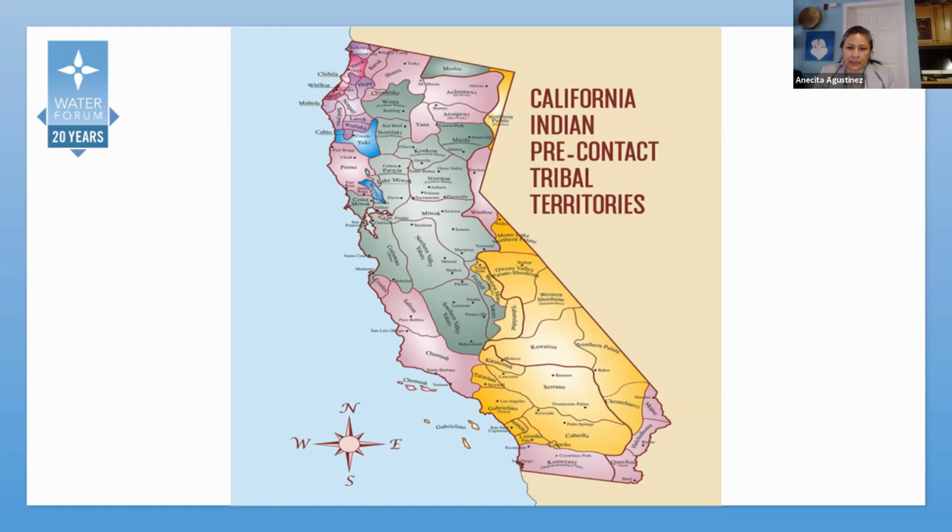Mainly, those relocation cities were San Francisco, Los Angeles, and the San Diego area. And so that created several generations of many urban Indians who still reside here today. And they are the current California citizens in addition to the indigenous population.